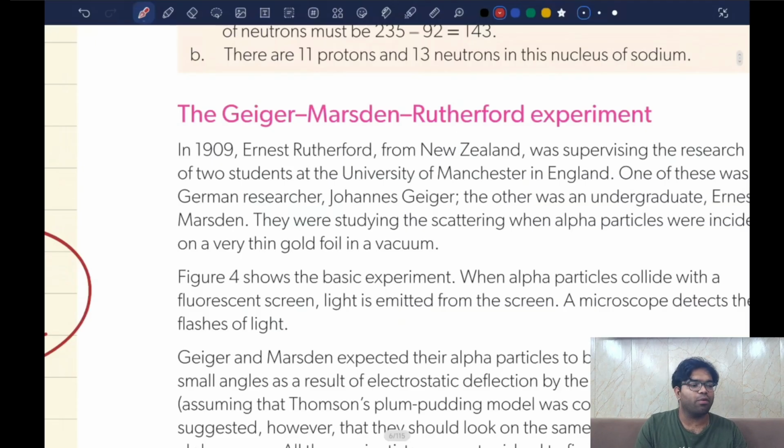If I were to give you an example, think of a football stadium, an oval or circular shaped football stadium, and in that stadium you have a small, what was the name of the fruit? Yeah, a small grape. One tiny grape is placed in the middle of the whole circular stadium. Then that circular stadium would represent the size of the atom, and the small grape in the center would represent the nucleus. Understood?